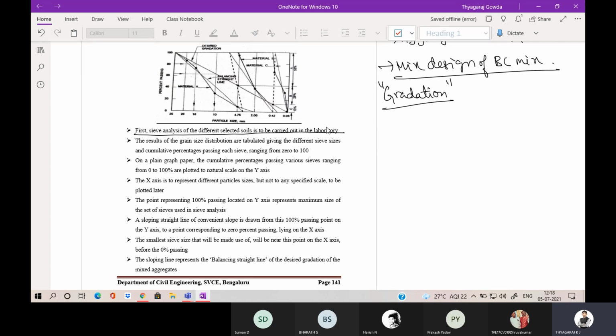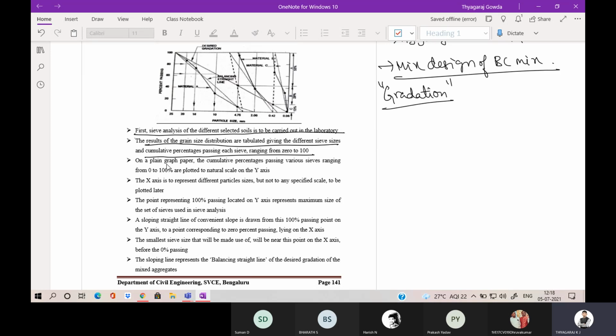Then the results of the grain size distribution are tabulated with different sieves and a cumulative percent passing is calculated. So we are going to calculate individual passing of the aggregates and the soil, and the cumulative percentage of passing of soil we are going to consider.